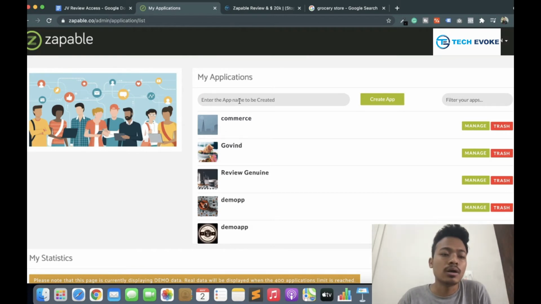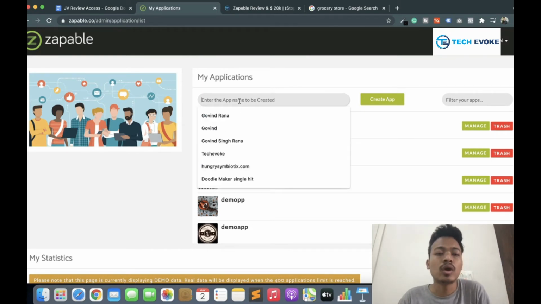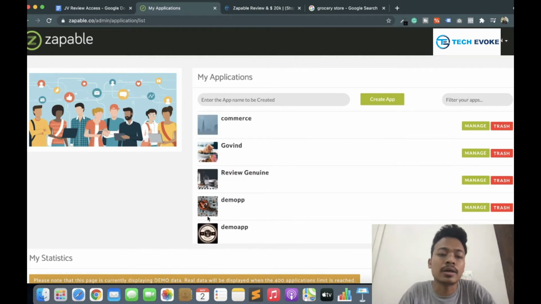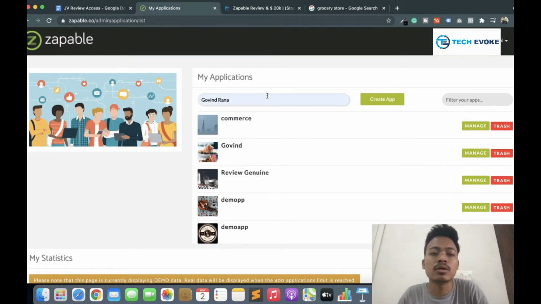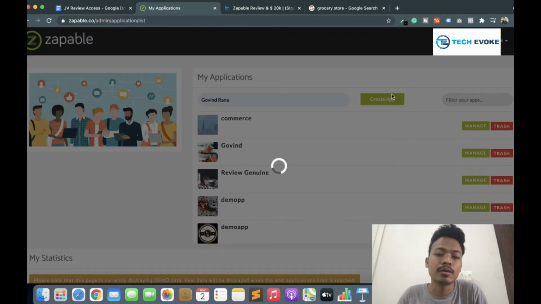So in Zappable, what you have to do is put in your app name, just like the other app names mentioned here. My name is Govind Rana, so I am giving my own name to my app. Then click on create app.